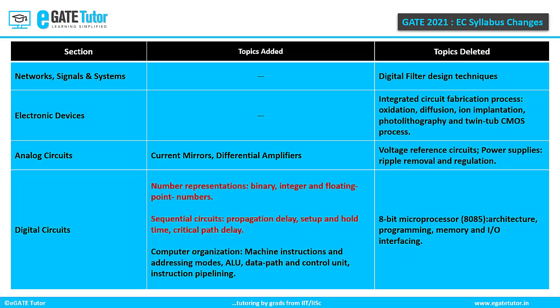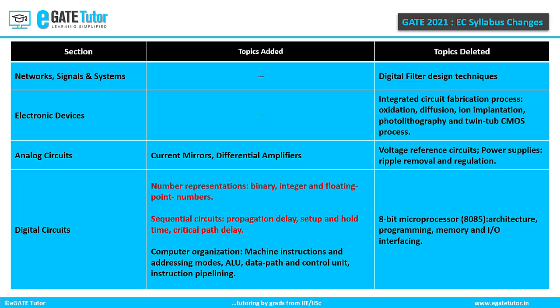In the section Analog Circuits, small signal equivalent circuits of diodes, BJT and MOSFETs were not specifically mentioned in the new syllabus, but these will be required for the frequency analysis. That is to be noted. Apart from that, there were a few topics which were added in GATE 2021, which are current mirrors and differential amplifiers, and there were a few topics which are deleted from the analog circuits section. They are voltage reference circuits, power supplies, ripple removal and regulation.